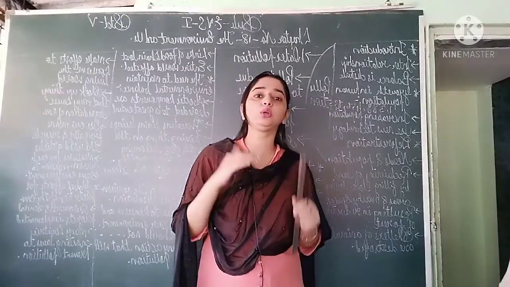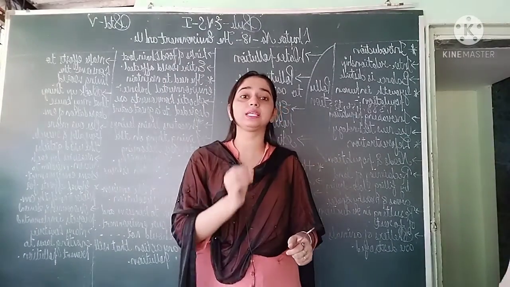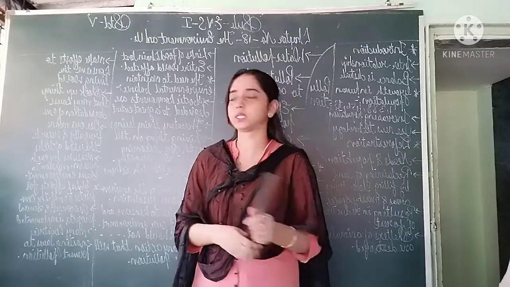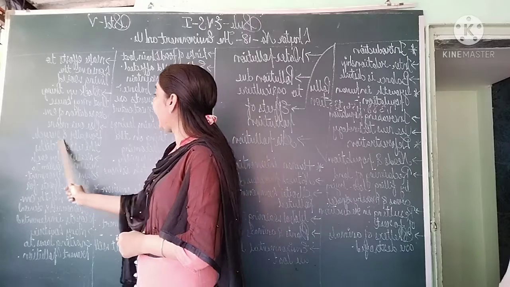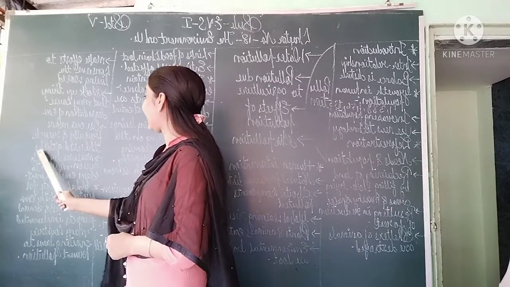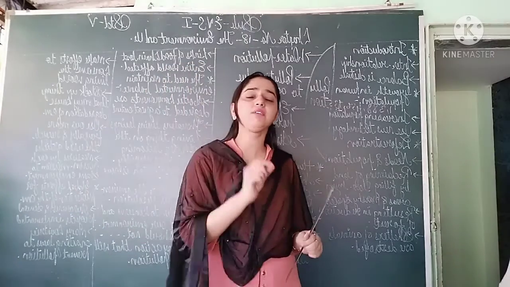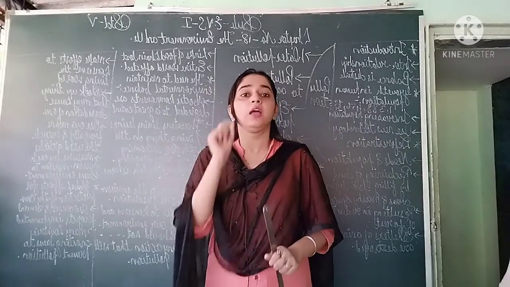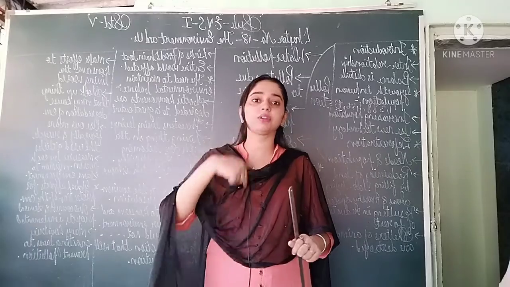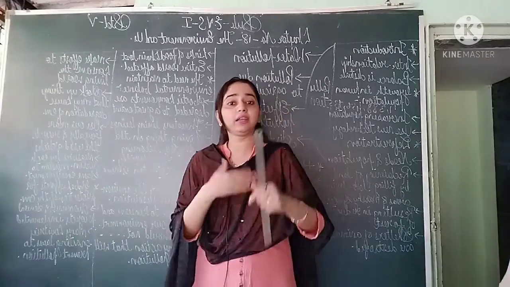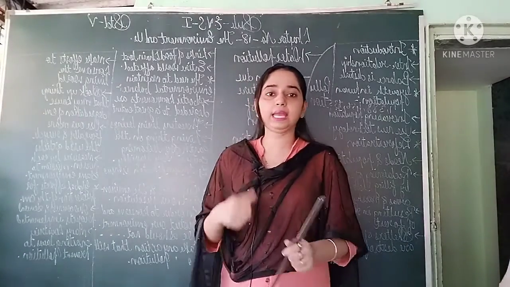We should not do that thing which causes harm to our environment. Next, we should use our means frugally and recycle used articles. It means the thing which is very important to us, we have to use only that thing, and afterwards recycle it so that we can use it again and again.